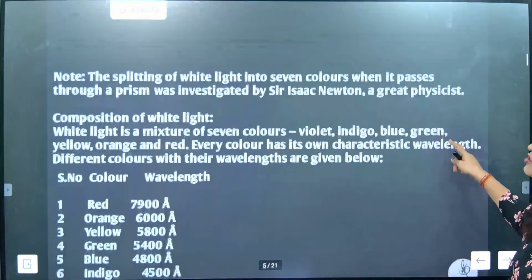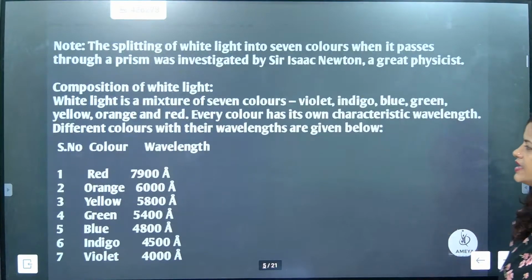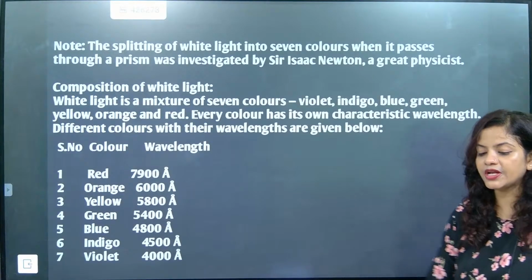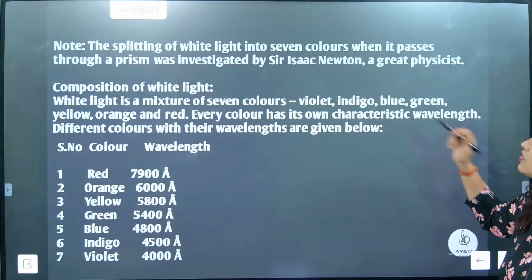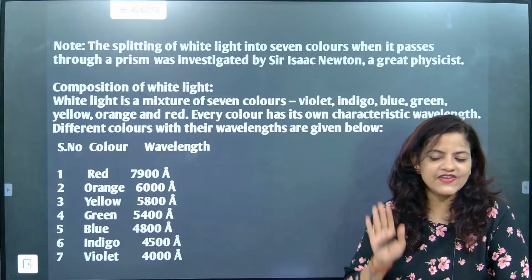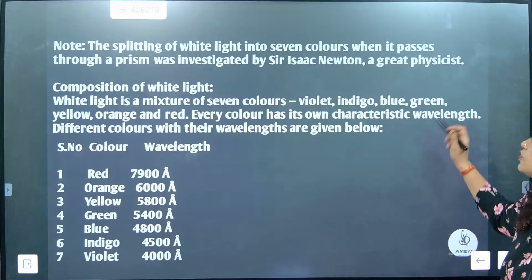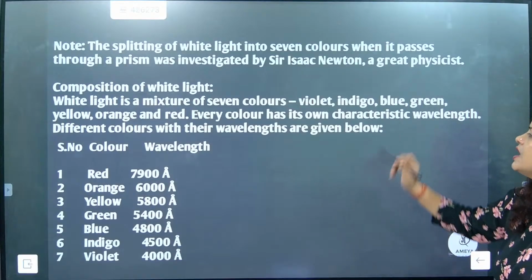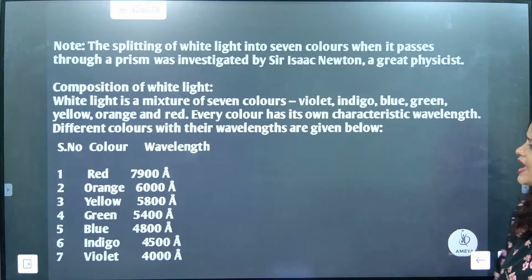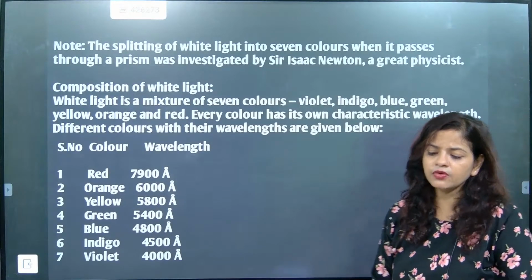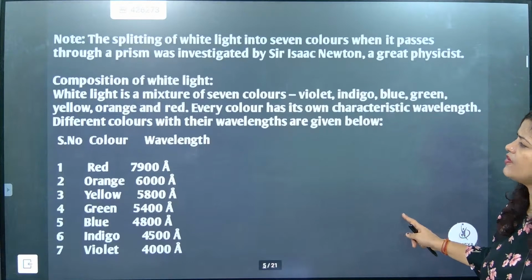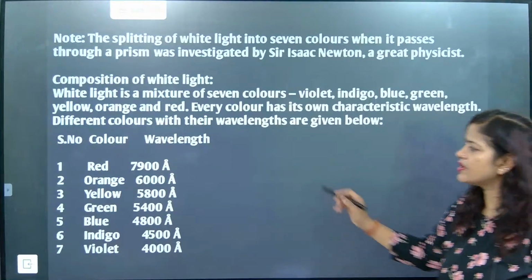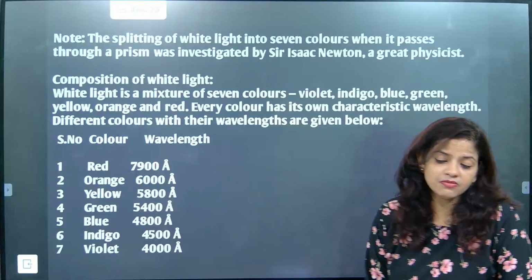Now, composition of white light. Now we are going to see the wavelength also and its composition, beta. White light is a mixture of how many colors, beta? 7 colors. Okay. So violet, indigo, blue, green, yellow, orange and red. Every color has its own characteristic wavelength. So now let's read about the wavelength. Different colors with their wavelengths are given below. So red color is having maximum wavelength.